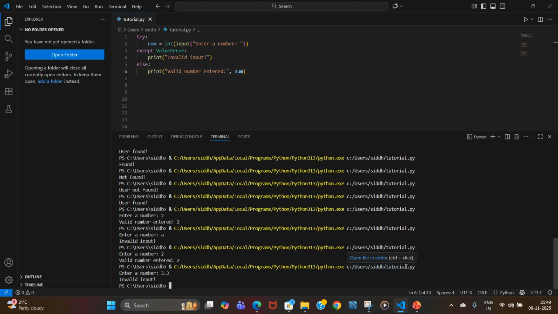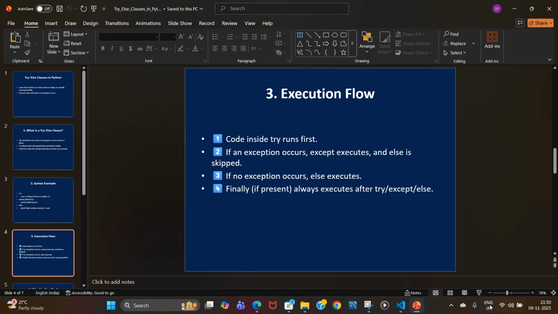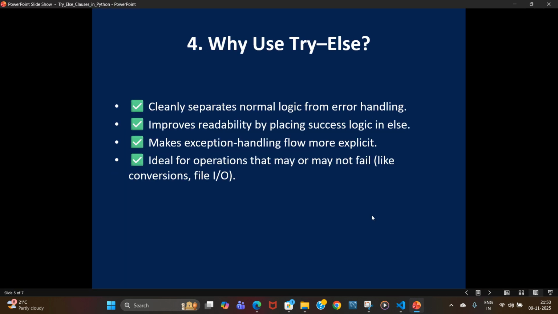So let's break down how the try-else flow actually works. The code inside try runs first. If an exception occurs, Python immediately jumps to the except block. If no exception happens, then and only then the else block executes. Finally, if there is a finally block, it runs no matter what, success or failure. That gives you total control over how you can run this.